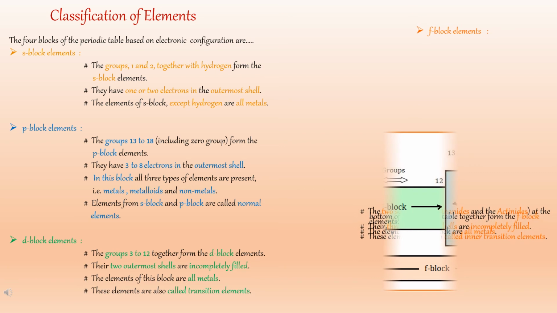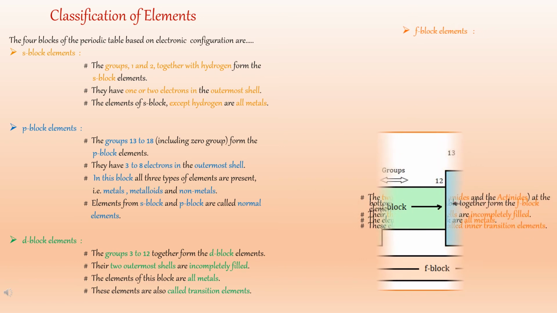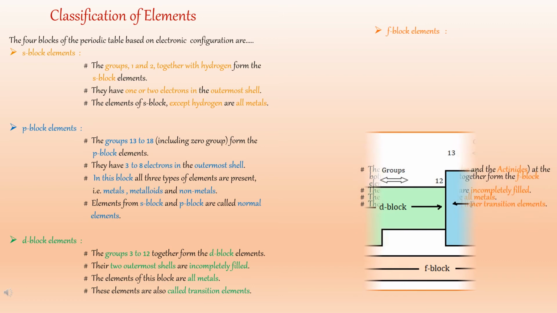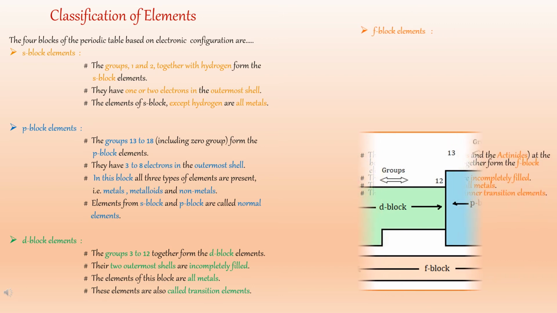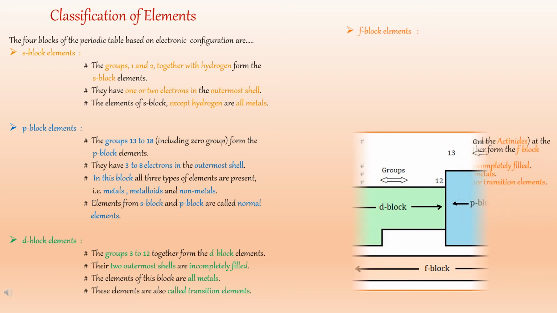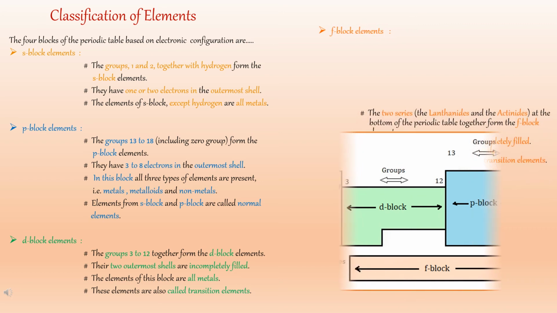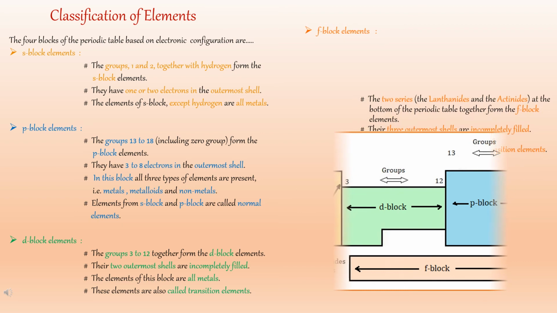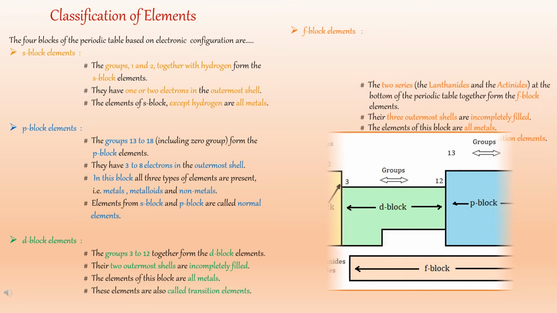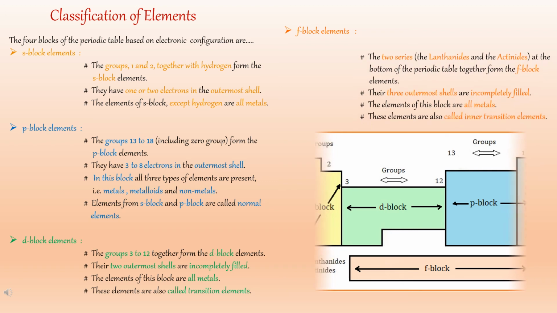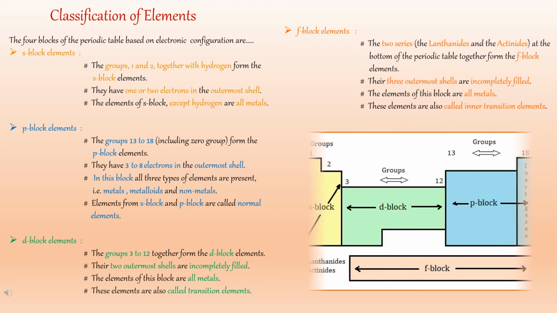The third type of block is D block elements. Groups 3 to 12 together form the D block elements. Their two outermost shells are incompletely filled. The elements of the block are all metals. These elements are also called transition elements.